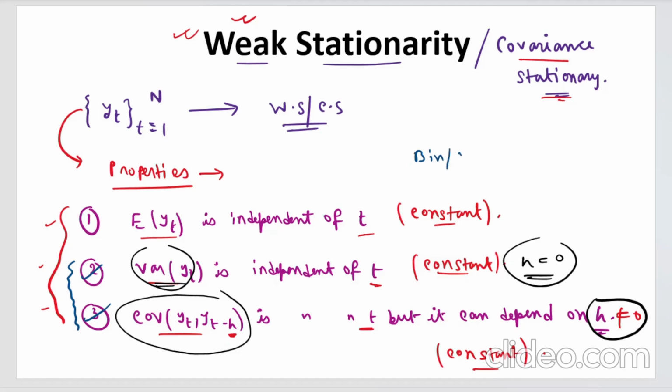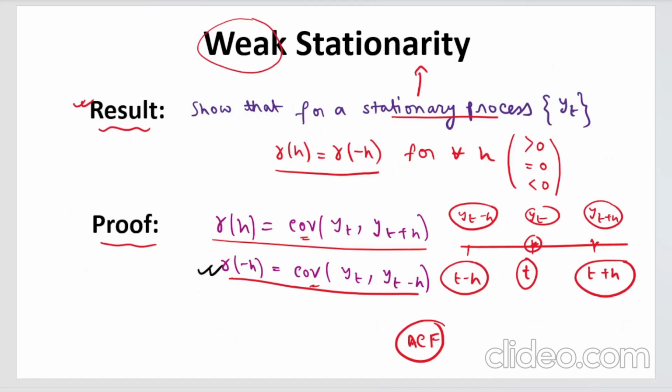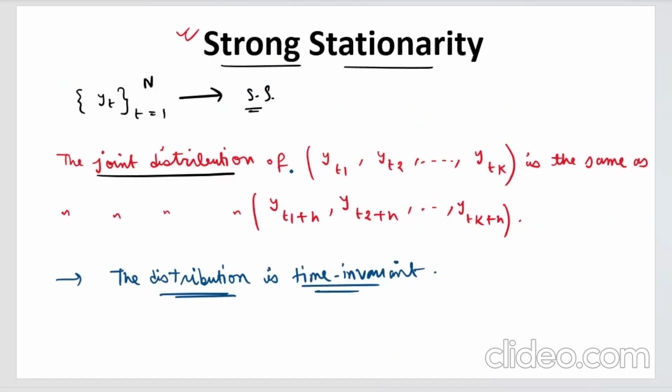You can think of binomial, it could be Poisson, it can be normal, it could be standard normal, it could be log normal distribution, or it could be uniform distribution. So any distribution that you can think of. For any distribution, if these properties are the same, you will call it weak stationary, right? So this time series, these values can come from any distribution, but if the properties are the same, you will say that the process is weak stationary. But here, mandatorily, what you need is that the joint distribution also has to be the same.